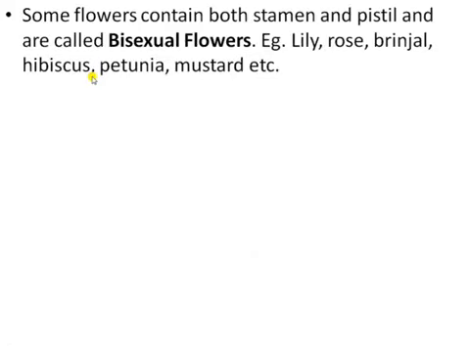Next, there are various types of flowers. Some flowers contain both stamen and pistil and are called bisexual flowers. Bi means both, sexual means the reproductive part. So both reproductive parts, stamen and pistil, are present in a bisexual flower. For example, lily, rose, brinjal, hibiscus, petunia, mustard, etc. These are examples of bisexual flowers.